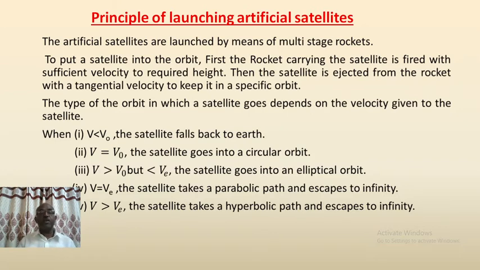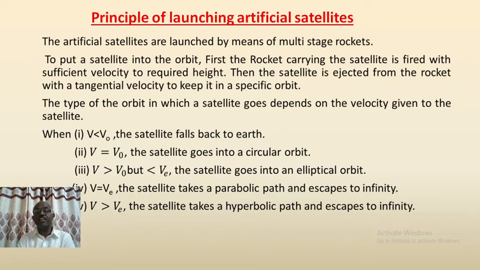Coming to the principle of launching artificial satellites. The artificial satellites are launched by means of multi-stage rockets. To put a satellite into the orbit, first the rocket carrying the satellite is fired with sufficient velocity to required height.